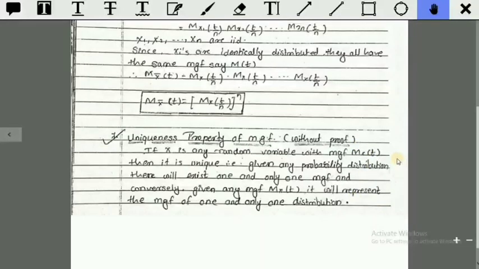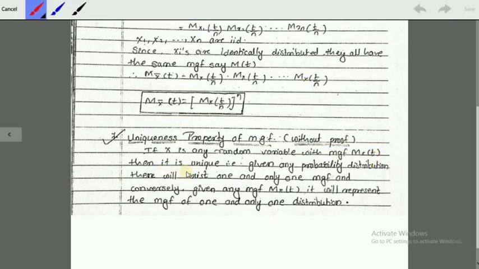The last property of MGF is the uniqueness property of MGF, without proof. In second year you will not require the proof of these properties of MGF. Just understand what the uniqueness property of MGF is. If x is any random variable with MGF M_x(t), then it is unique. That is, given any probability distribution, there will exist one and only one MGF.